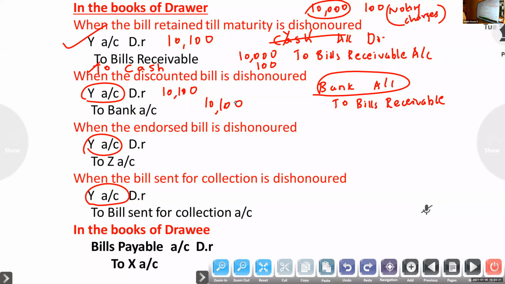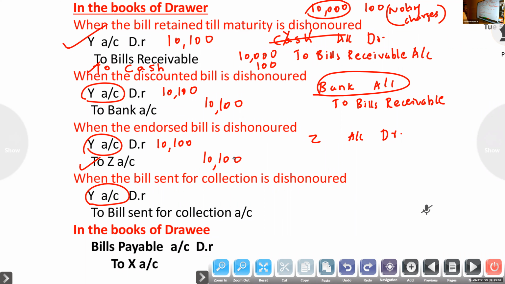Next, if an endorsed bill is dishonored, suppose it was endorsed to Z. Z is accounted to bills receivable, no problem. Z, third entry, endorsement to endorsee. So when dishonor occurs, the debit will be the drawee. Drawee accounted to endorsee. The endorsement amount also, we can write together if a noting charge is there.